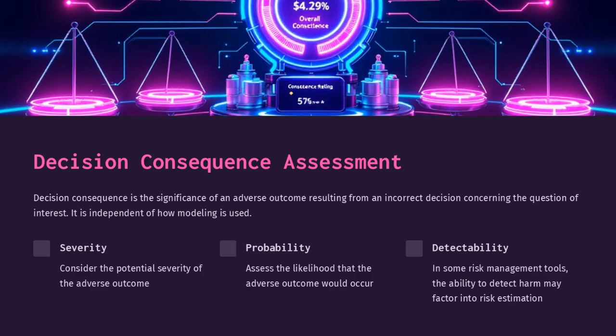Decision consequence is the significance of an adverse outcome resulting from an incorrect decision concerning the question of interest. It is independent of how modeling is used. Severity considers the potential severity of the adverse outcome. Probability assesses the likelihood that the adverse outcome would occur. Detectability considers how likely it is to detect harm before it occurs.